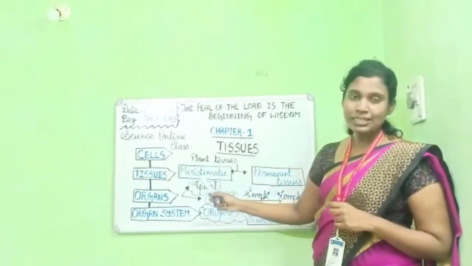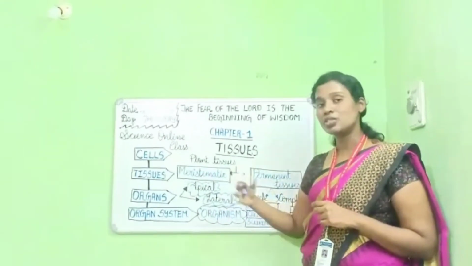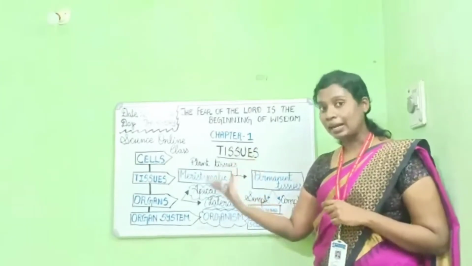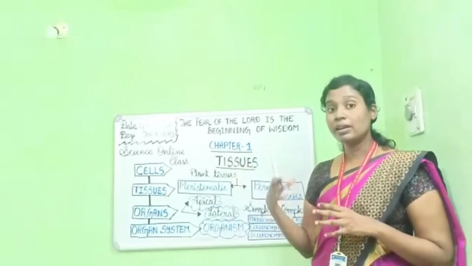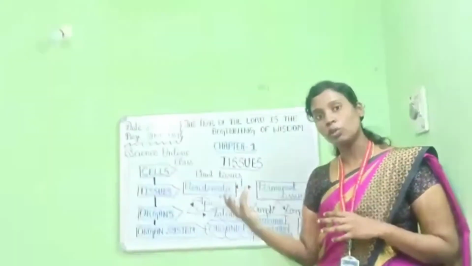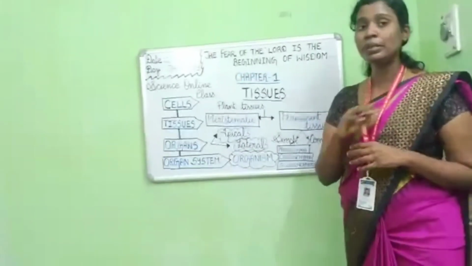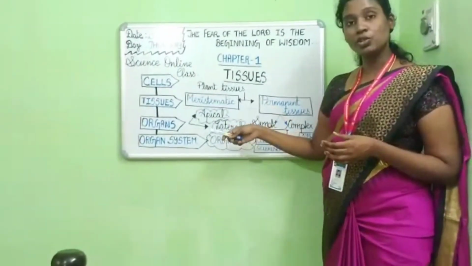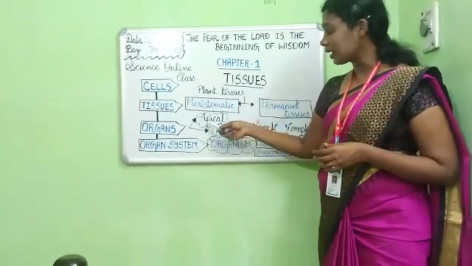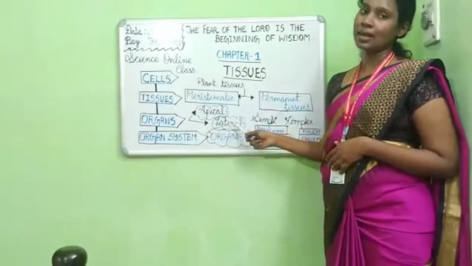So what are meristematic tissues? Meristematic tissues are very active cells. They keep on dividing in the plant and they are responsible for the growth of the plant. The meristematic tissues are further divided into types like apical meristem and lateral meristem.